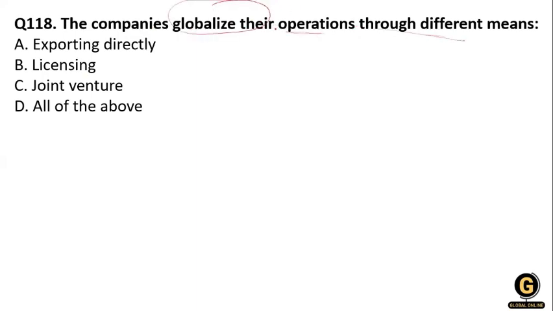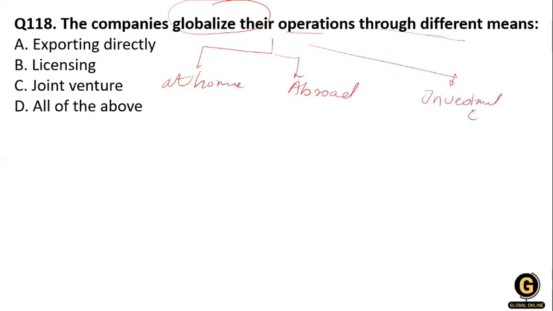The globalization market has manufacturing at home, manufacturing abroad, and investment entry. So the option D, that is exporting directly, licensing, and joint venture, all of the above, is correct. That is company globalization, their operation through exporting directly, licensing, or a joint venture. Clear?